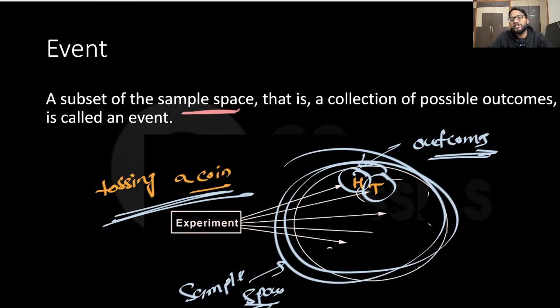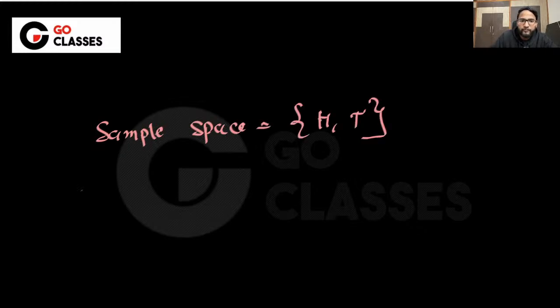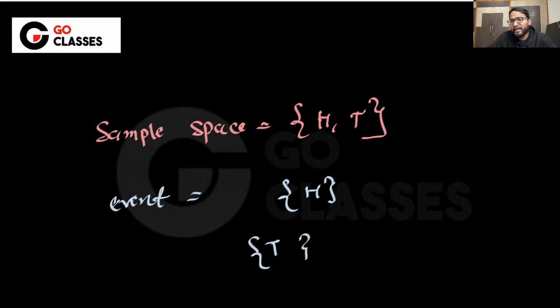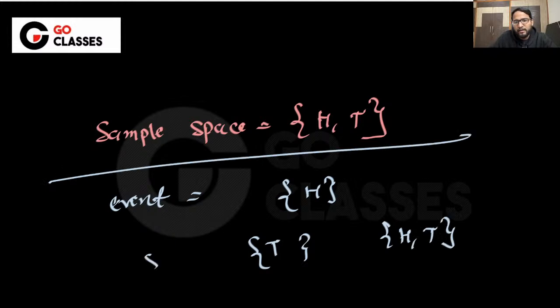Okay, so if the sample space is head and tail, then what is an event? An event is a subset, maybe head, maybe tail, right? What else? Maybe head and tail both, right? This is also an event. These are all examples, or nothing, right? Don't worry about the probability. The probability that nothing happens, that this event happens, is actually 0, right?